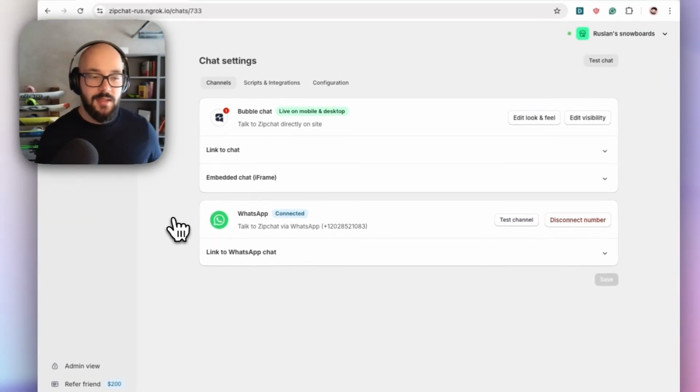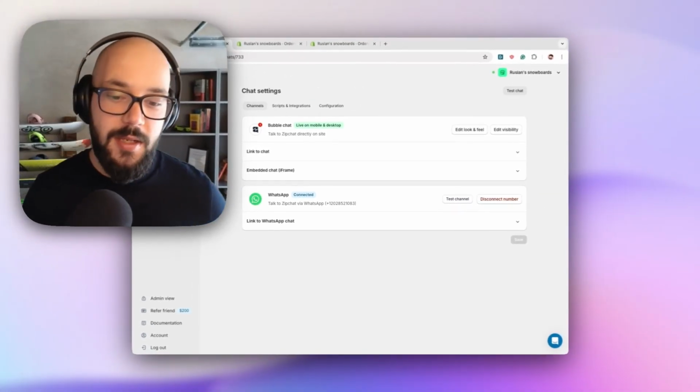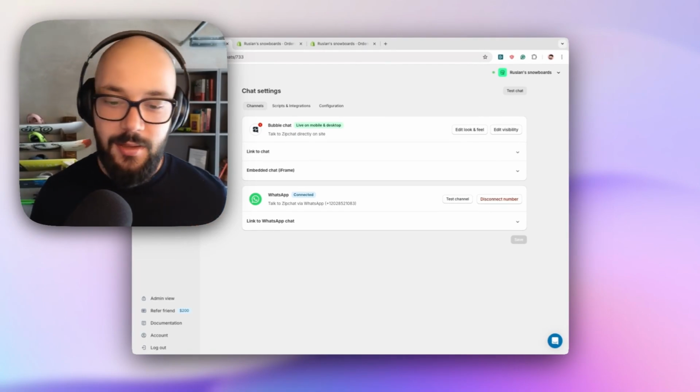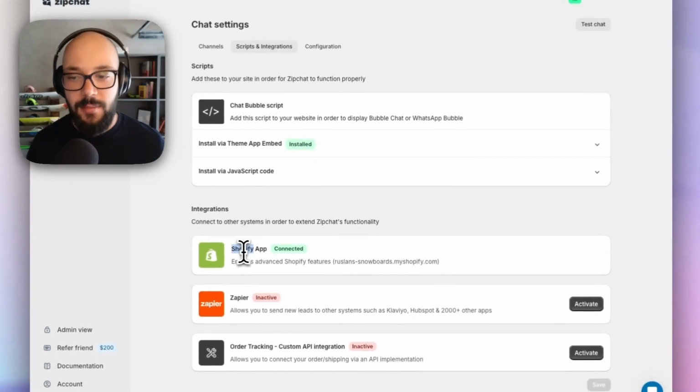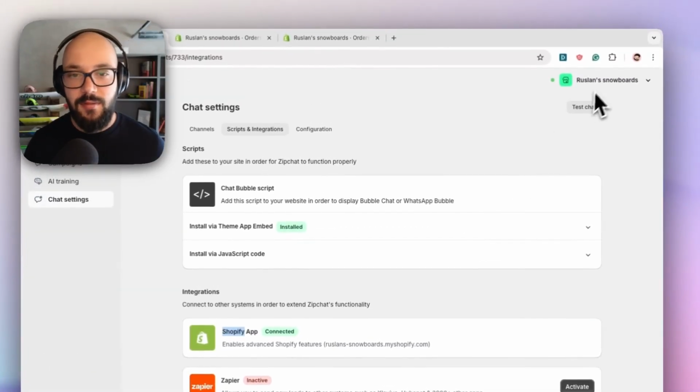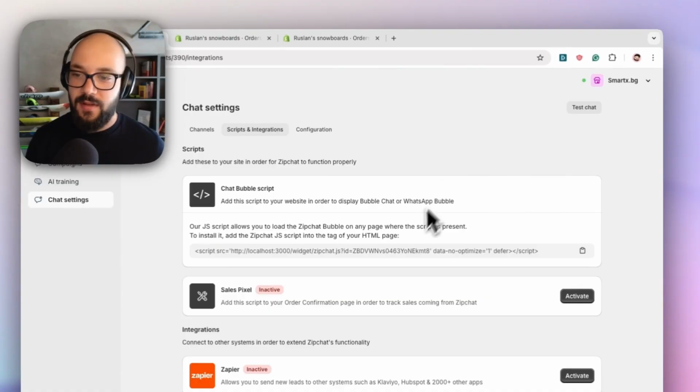The way this works is by adding a JavaScript pixel on your thank you page. And if you're on Shopify, we do this automatically at the moment you connect your Shopify app. But if you're not on Shopify, you can still benefit from this by installing our JavaScript sales pixel.